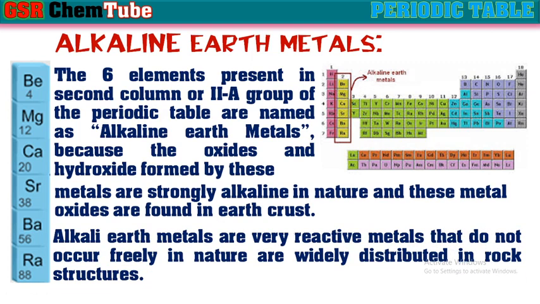These alkaline earth metals are also very reactive metals. That is why they do not occur freely in nature and are widely distributed in rock structures in the earth crust.